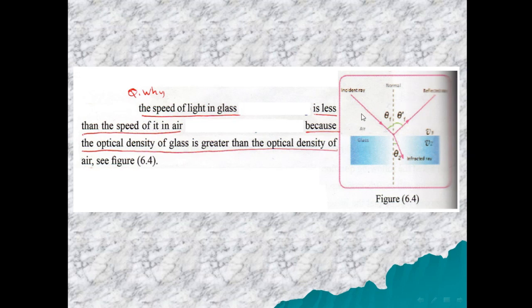You are watching this figure. If it was a paper, the plane is the paper. If it was a screen of a mobile or a computer, the screen is the plane that contains the three rays: the incident, the reflected, and the normal.